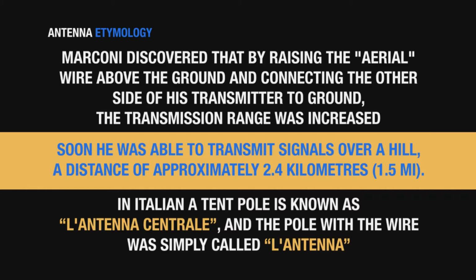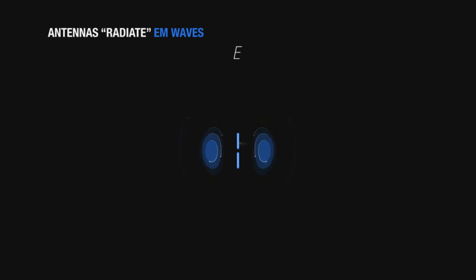Since in Italian these poles are called antennas, then the term antenna, little by little, was used to indicate, in fact, the transducer, the interface of any radio communication system with the free space. So this is the etymology of the word antenna.